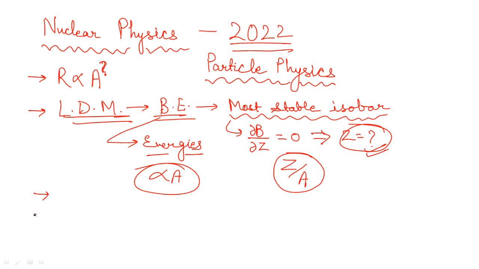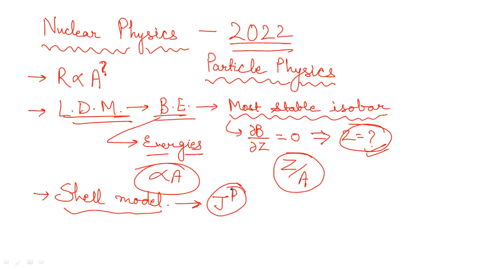Now guys, the next point is that you have to prepare the shell model. I will let you know what exactly you need to prepare from it, okay. Basically from the shell model you have to prepare how to find the angular momentum and parity, or the spin and parity. They can ask the question either way: find the spin and parity, or find the angular momentum and parity. Then they can ask questions based on the magnetic moment. So that's another type of question from this section.